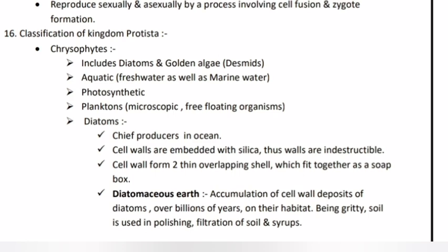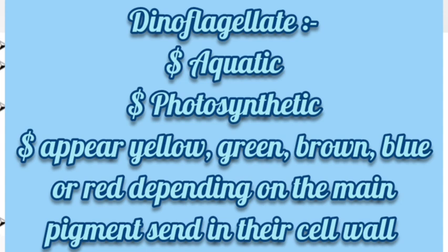Cell wall forms two thin overlapping shells which fit together like a soap box. Diatomaceous earth, accumulation of cell wall deposits of diatoms over billions of years on their habitat. Being gritty, it is used in polishing, filtration of oils and syrups.